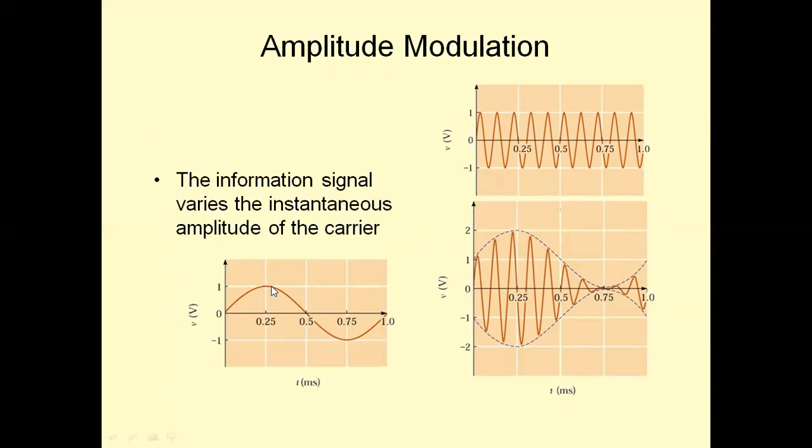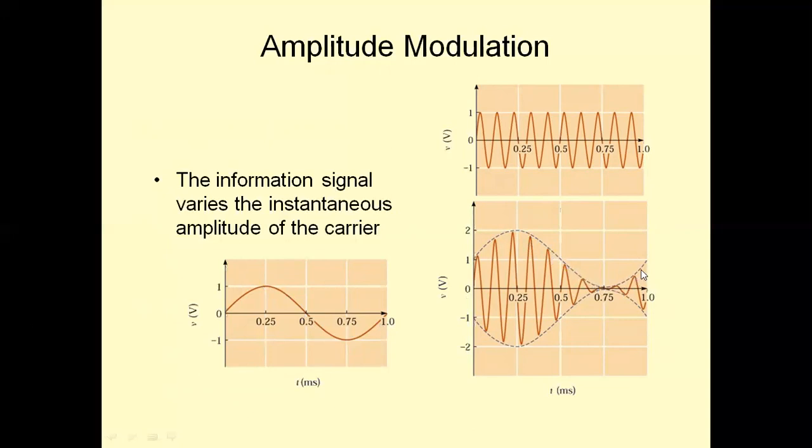From this instant to this instant, from 0.25 milliseconds to 0.75 milliseconds, the amplitude of the message signal is decreasing, and therefore the amplitude of the carrier cycles are to be decreased.